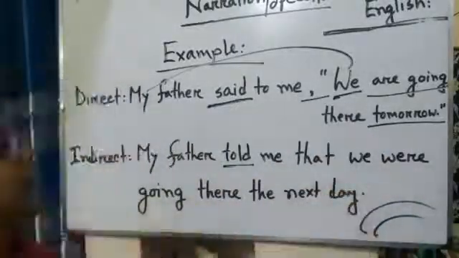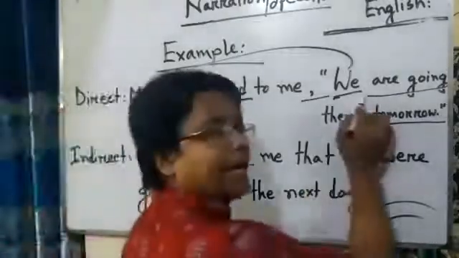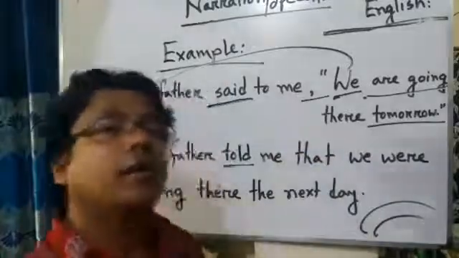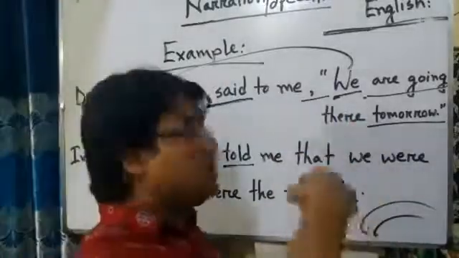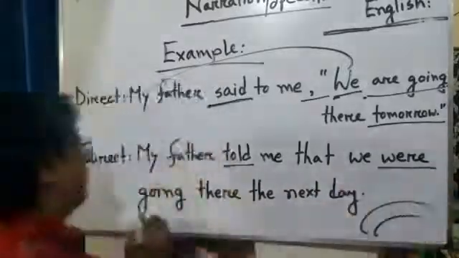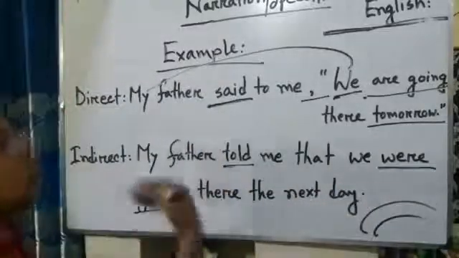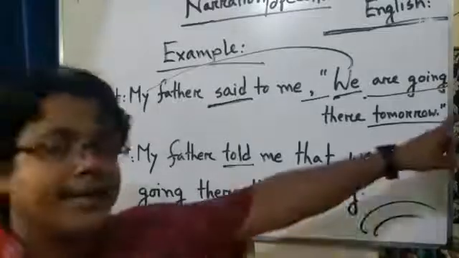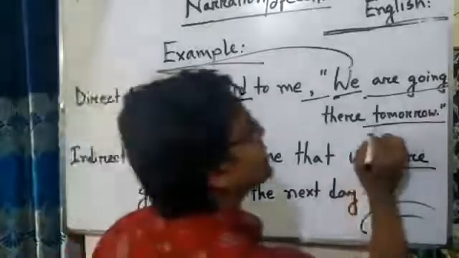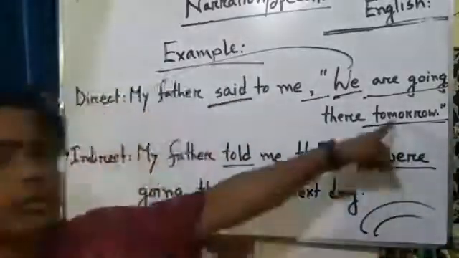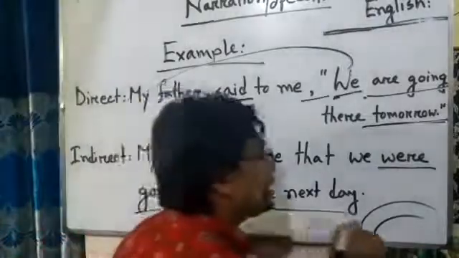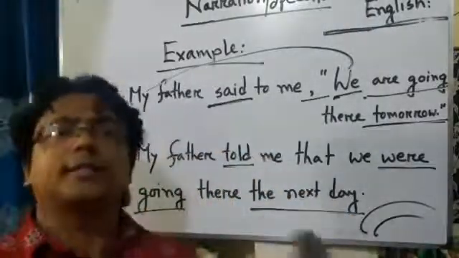Understand? Now, we have to change the tense. It means the verb. Are going. You have already read that are going will be changed into were going. Understand? So, we can change the tense of this sentence. After that, we have to change the adverbial word. And tomorrow will be changed into the next day. You have already got the chart.